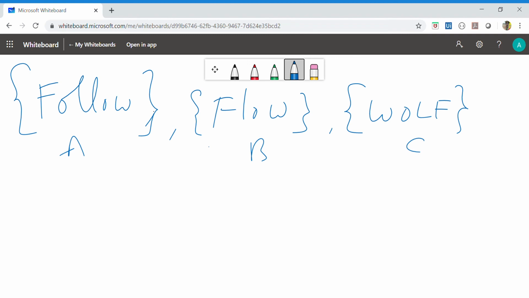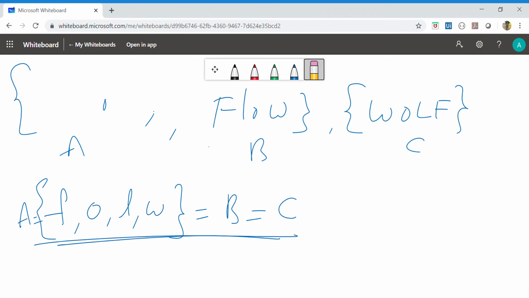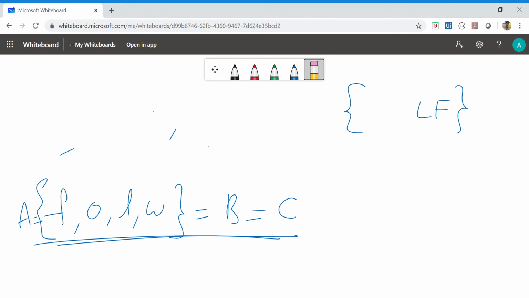In these three cases, what are the letters in the set? Repetition of elements is not allowed. So what will you get? F one time, O one time, L one time and W, for set A. That is equal to set B also, and equal to set C also. So all are equal sets. Sets A, B, C are equal sets.